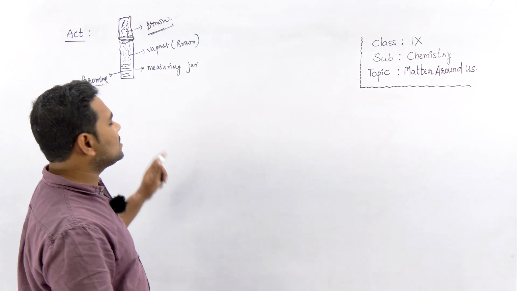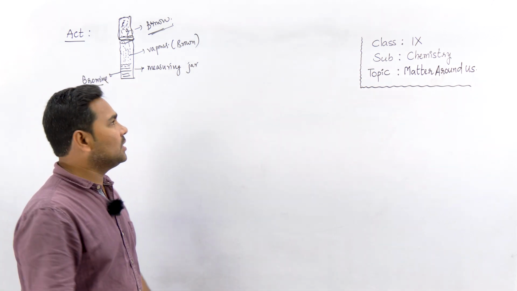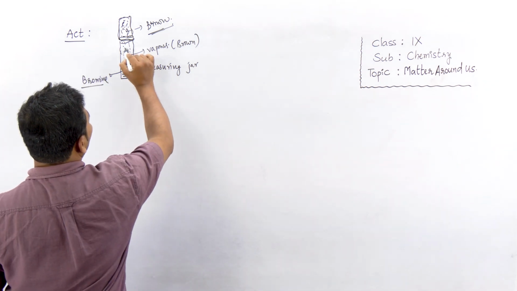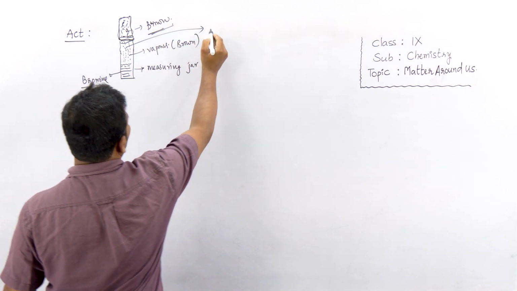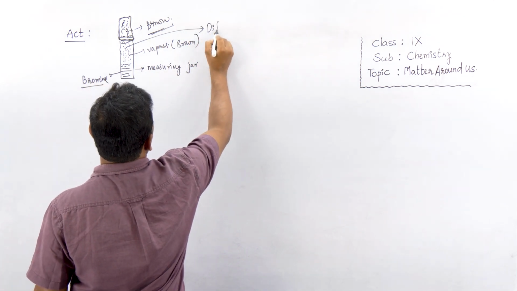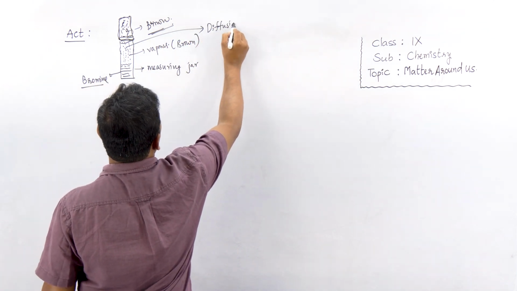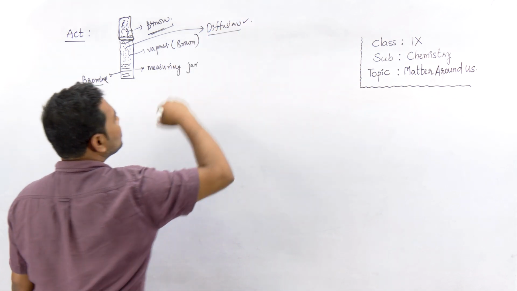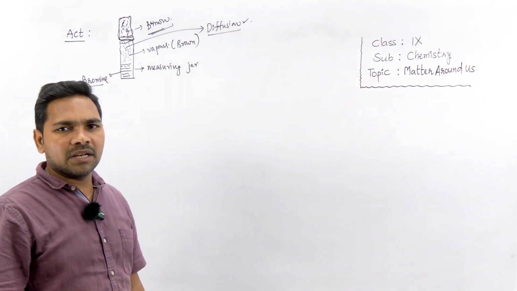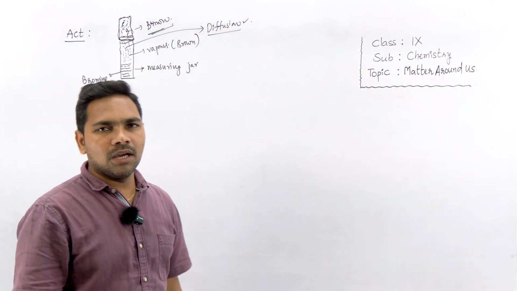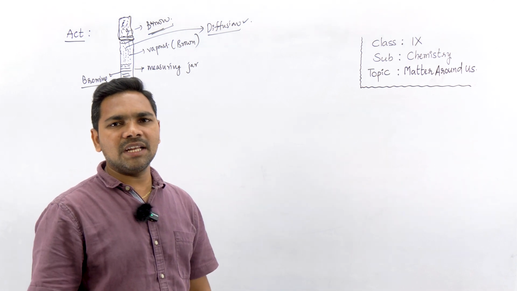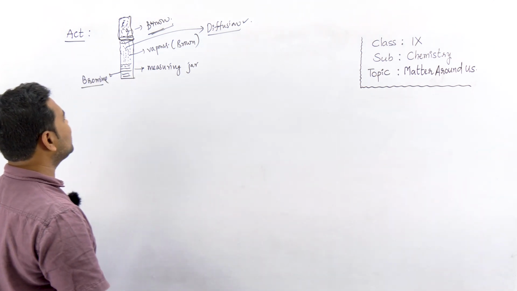This phenomenon, that particles of matter are in constant motion, is called diffusion. This is one of the properties of matter. We will discuss diffusion in detail in our next topics.